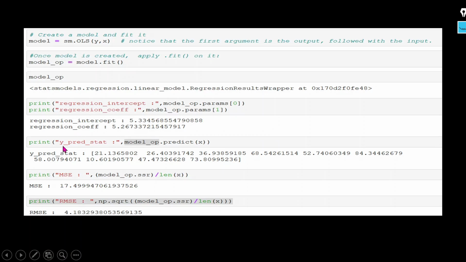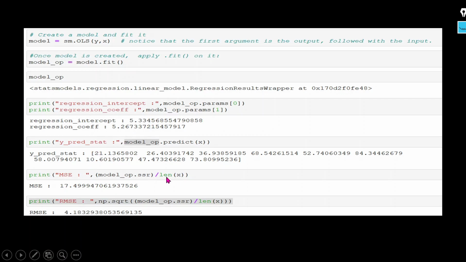And in the same way, if you want to predict the output value, we can use the predict method and we can apply the input value x here, and we can get the output value. It means the predicted output value. And then we can take the difference, this minus your output variable, and by the difference we can get the SSE.